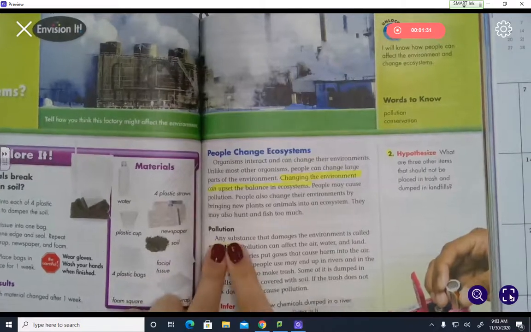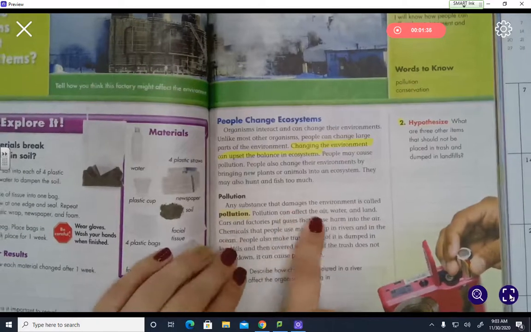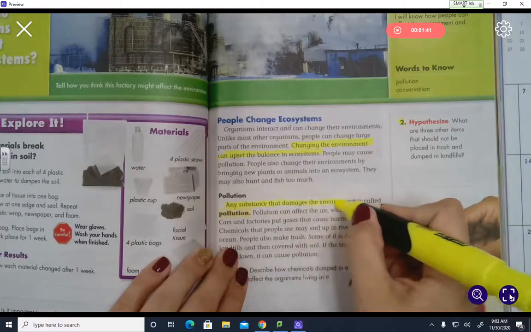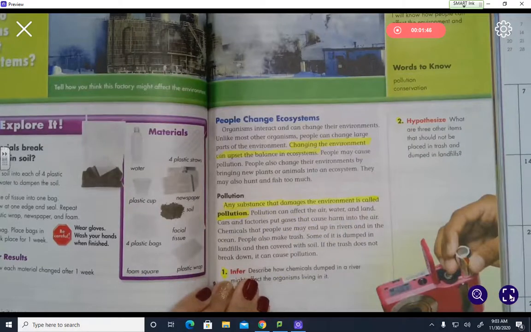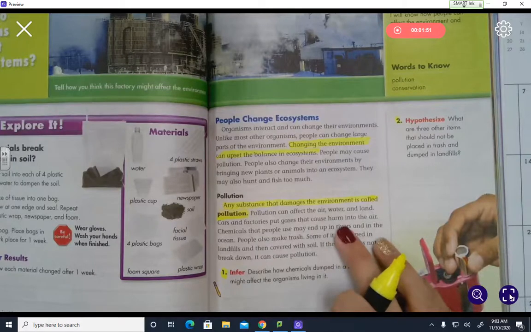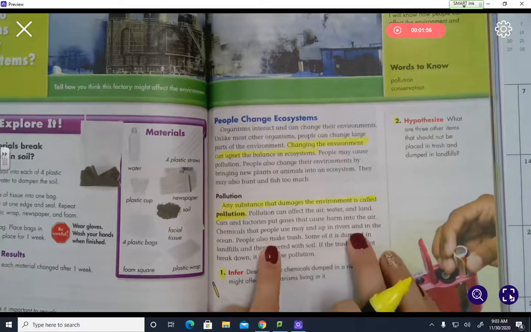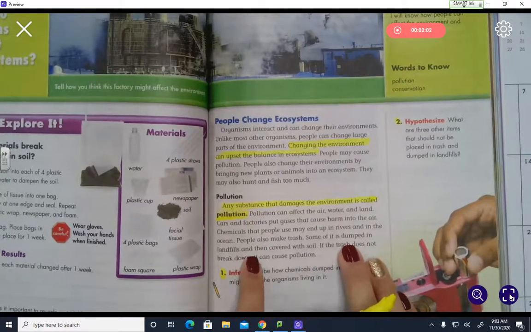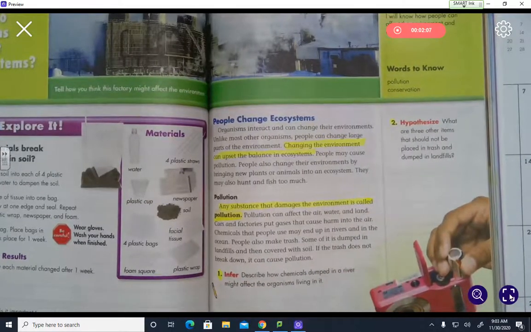Now the next part is pollution. Any substance that damages the environment is called pollution. I want you to highlight that. That is the definition for pollution. Pollution can affect the air, water, and land. Cars and factories put gas that causes harm into the air. Chemicals that people use may end up in rivers and in the ocean. People make trash. Some of it is dumped in landfills and then covered in soil. If the trash does not break down, it can cause pollution.